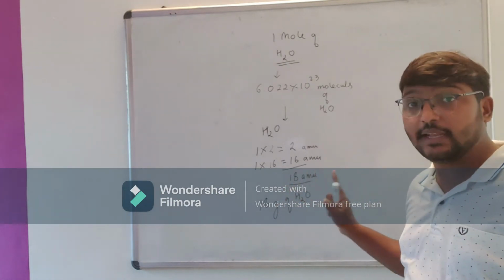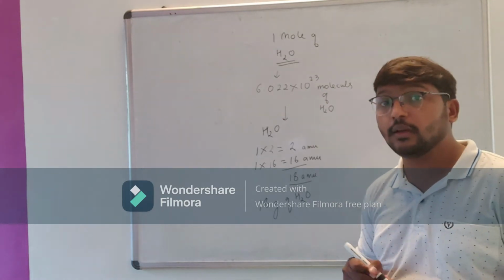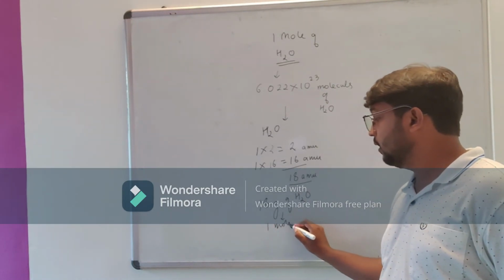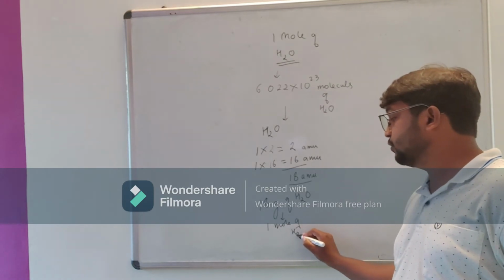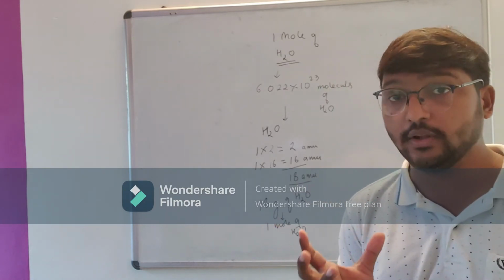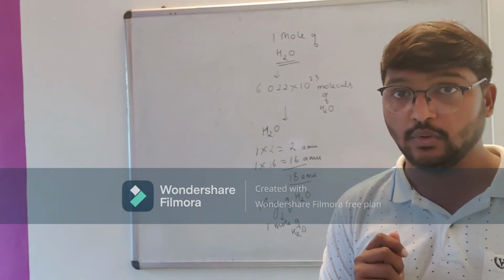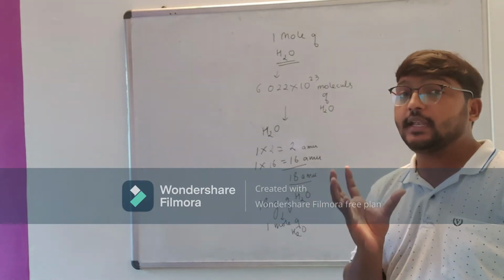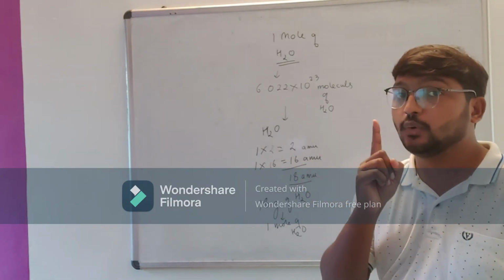So 18 gram is nothing but 1 mole of H2O. That quantity, 18 gram of H2O, is nothing but 1 mole.